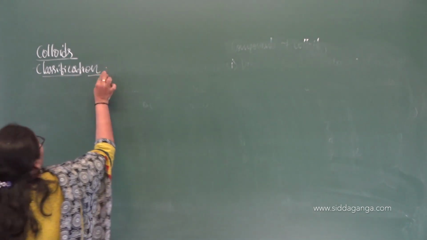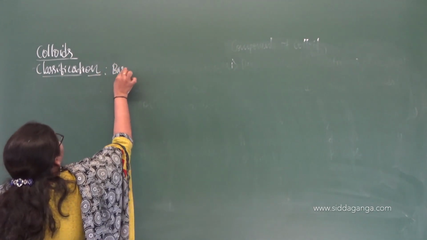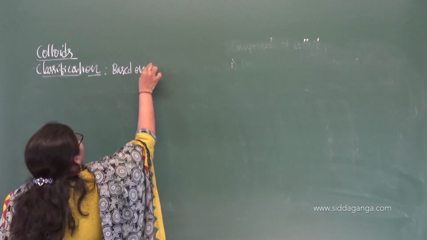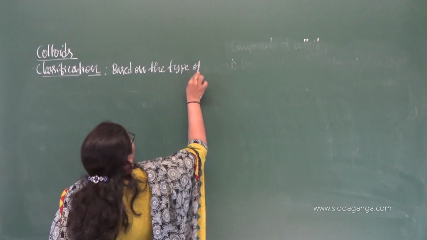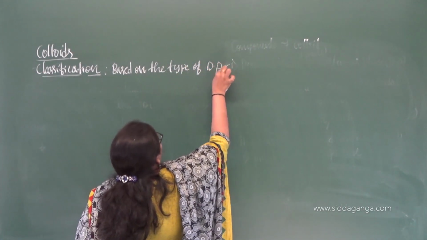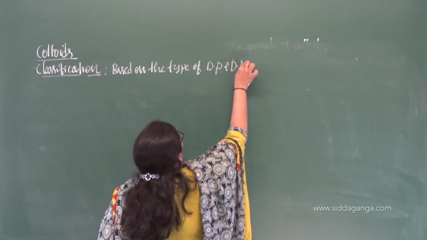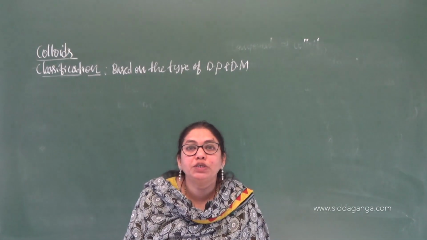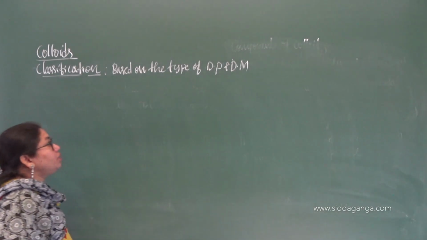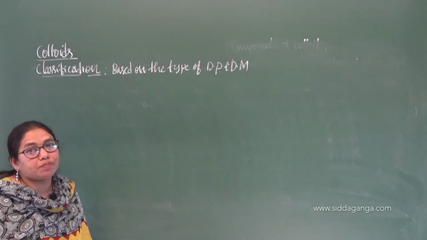Based on the type of dispersion phase and dispersion medium, colloids are classified into 8 types.